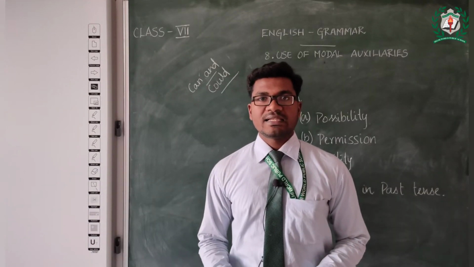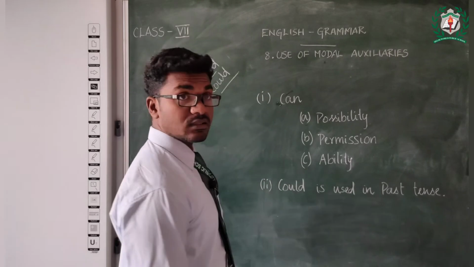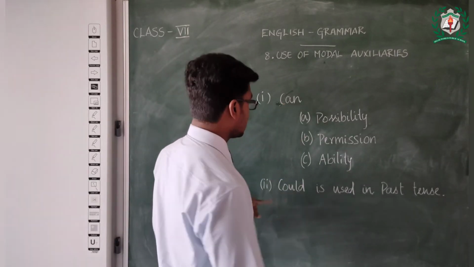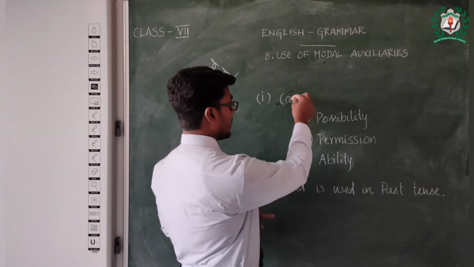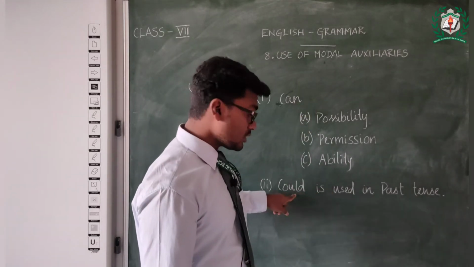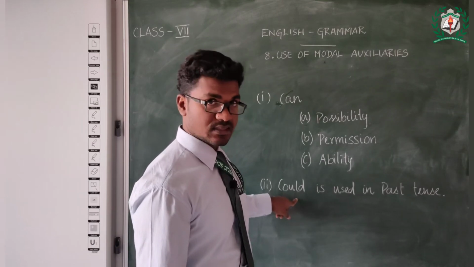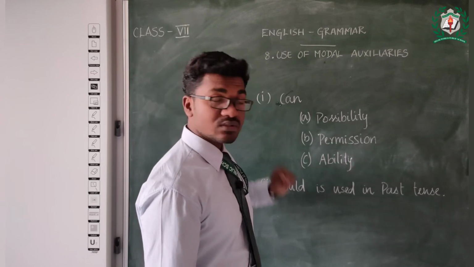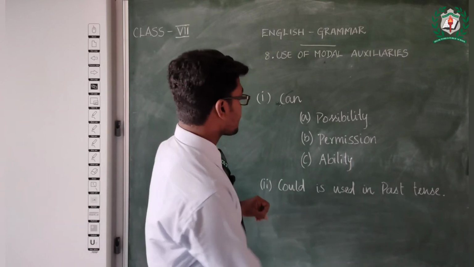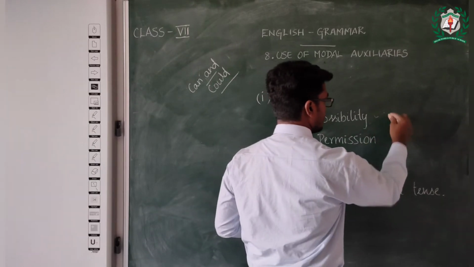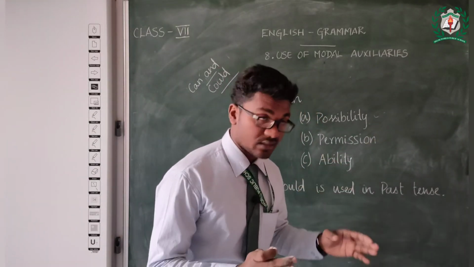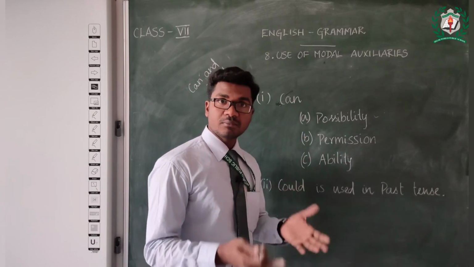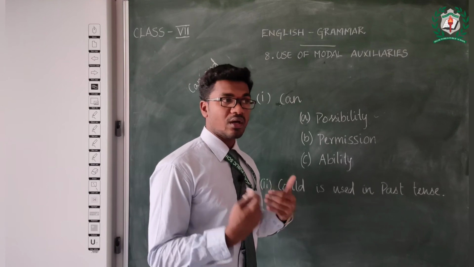Now let's see about can and could. The past form of can is could, and it will be used only in past tense. In the rest of the tenses we can use can. So when can it be used? When possibility is there, in that sentence we can use can. When you are giving permission, you can come in.